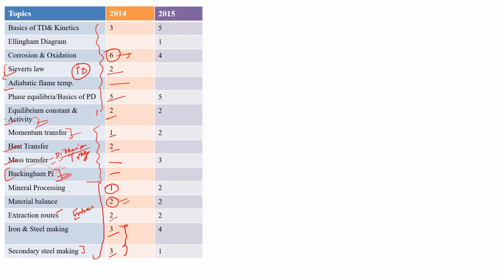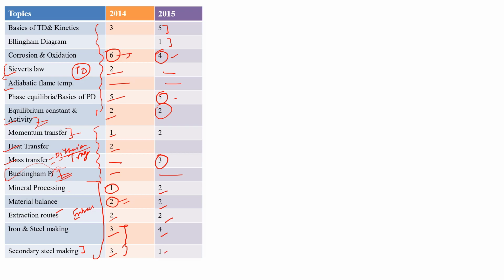I already identified that this year was a relatively easy paper, and in it they asked basic thermodynamics and kinetics, a 5 marks question. Ellingham diagram was 1 mark, and corrosion oxidation 4 marks again, so this is a very important topic. Sievert's law had no question, adiabatic flame temperature no questions, phase equilibria 5 marks, equilibrium constant and activity 2 marks. Momentum transfer 2 marks, mass transfer 3 marks, no Buckingham pi. Mineral processing 2 marks, material balance 2 marks, extraction route 2 marks, iron and steel making 4 marks, and secondary steel making 1 mark.